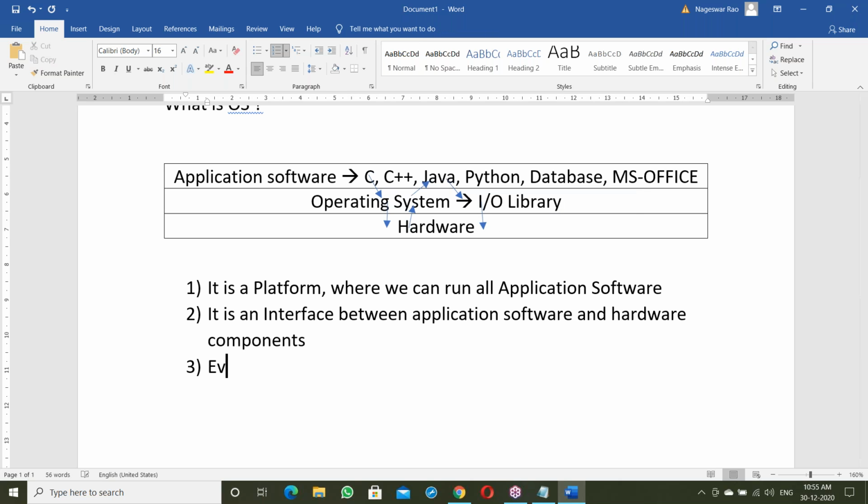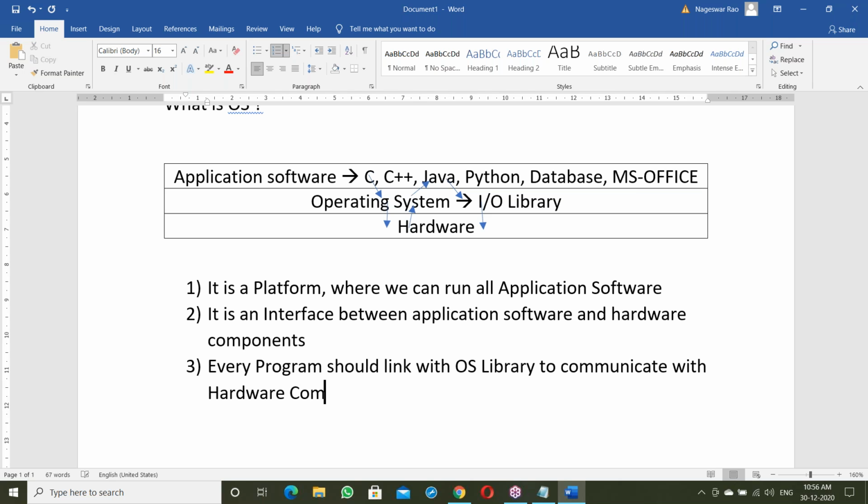Now here, try to remember this point. Every program should link with the OS library to communicate with the hardware components. So every program has to link with the OS library, and after linking, it communicates with the hardware.